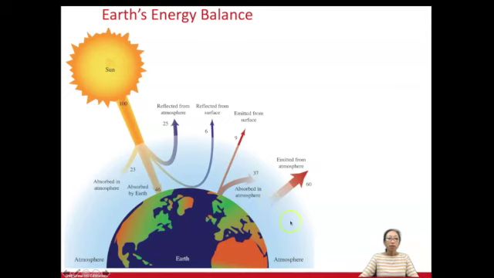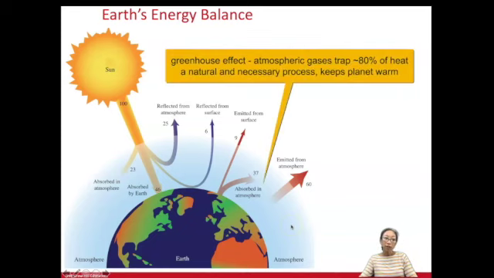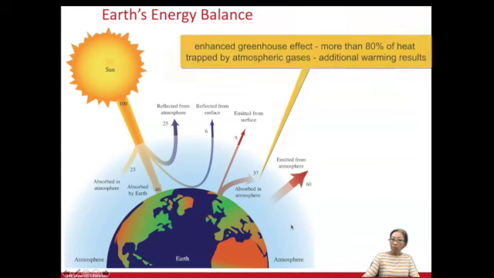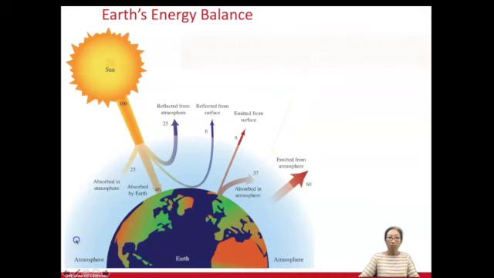So how does this absorption happen? Well, in the atmosphere, there are gases that trap and return a major portion of the heat that would be lost to space, and this is called the greenhouse effect. The greenhouse effect keeps the planet warm, warmer than it would be without it, and it's a natural and necessary process. So if you hear about the greenhouse effect being a problem, the actual problem is the enhanced greenhouse effect that traps more than 80% of the heat in our atmosphere, and that's what we're experiencing now.